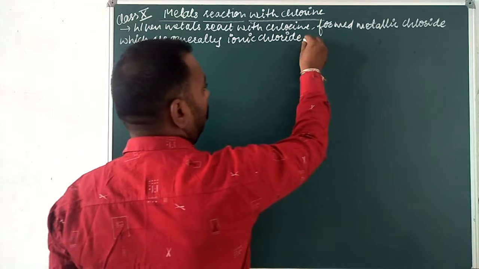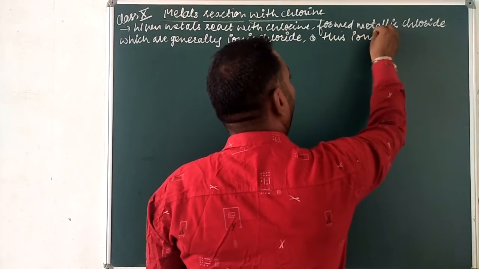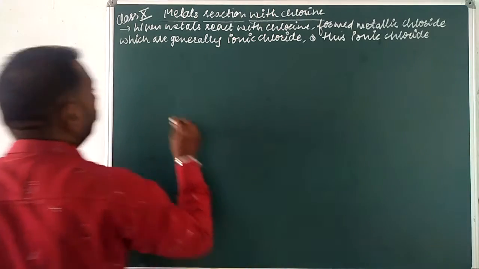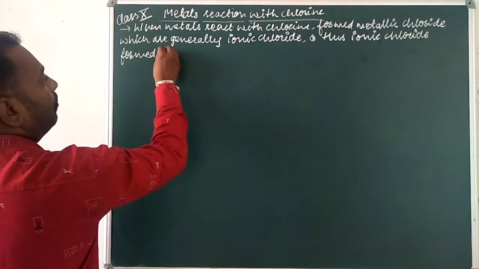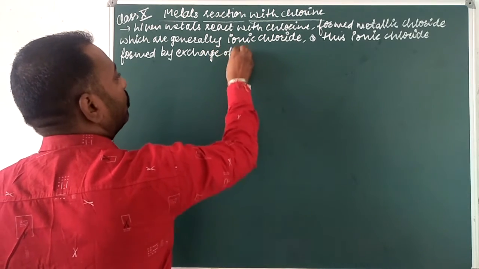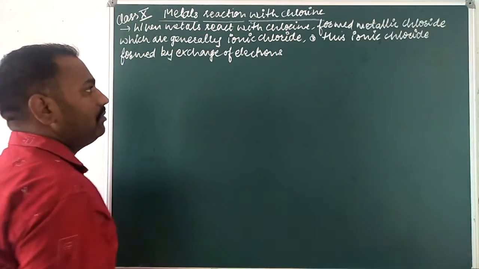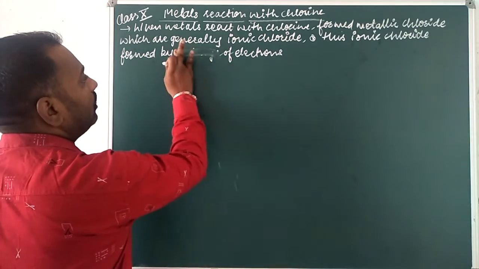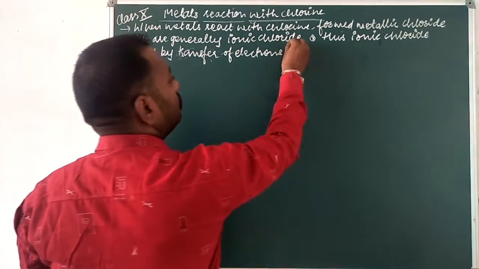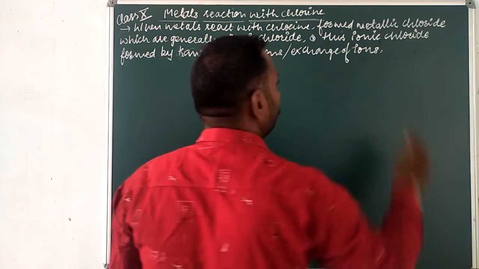And you know about ionic chloride, this ionic chloride is formed by exchange of electrons, or transfer of electrons, or exchange of ions.